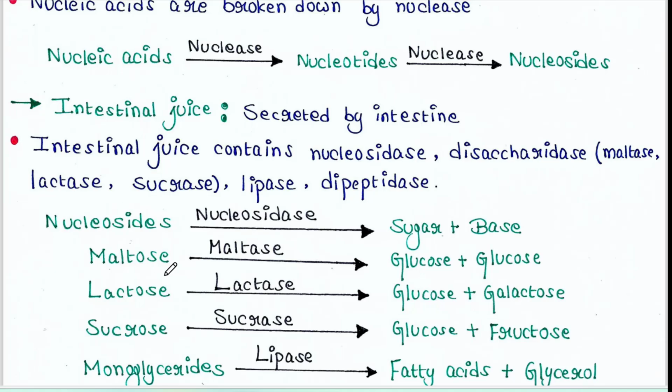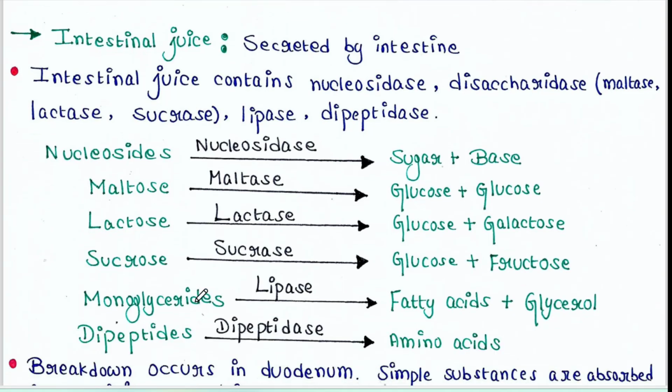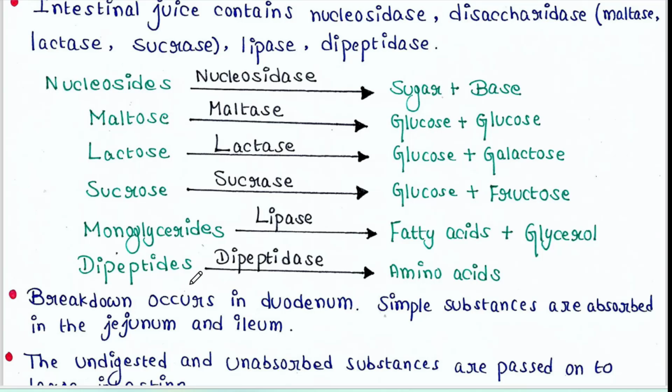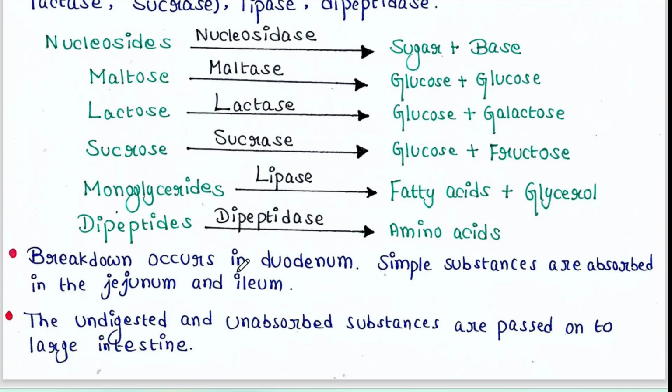Maltose is now broken down into glucose by the help of maltase. Lactose is broken down by lactase into glucose and galactose. Sucrose is broken down into glucose plus fructose by the help of sucrase. Monoglycerides are broken down into fatty acids and glycerol by the help of lipase. Dipeptides are broken down into amino acids by the help of dipeptidase. So, this breakdown occurs in duodenum.